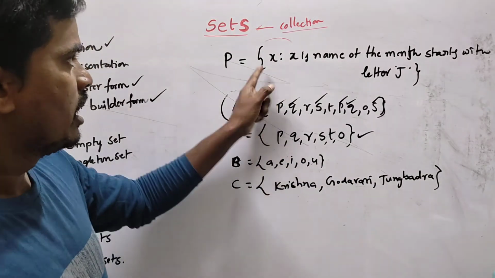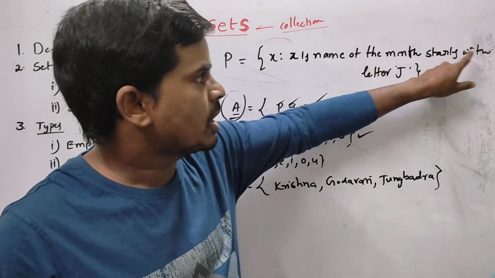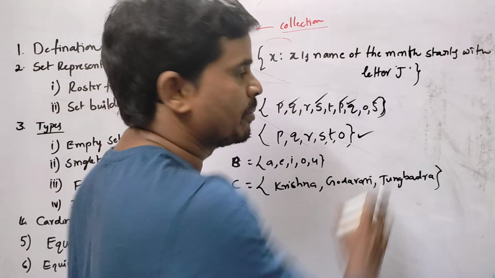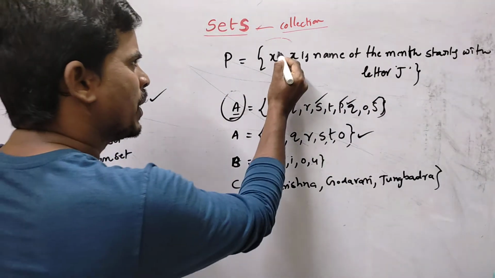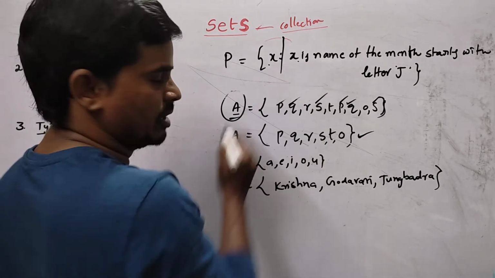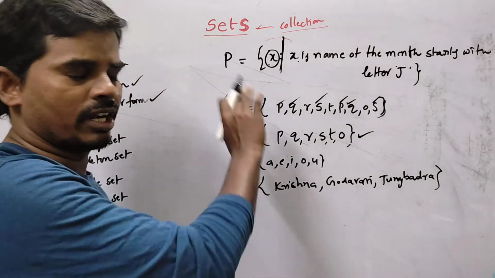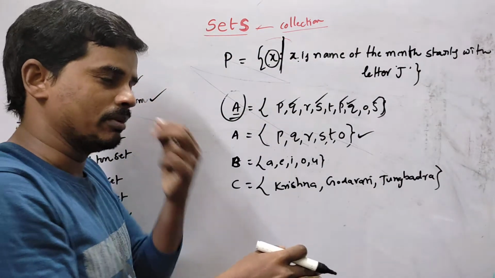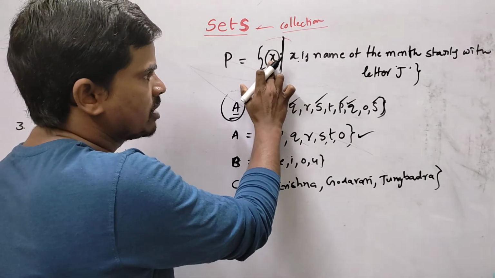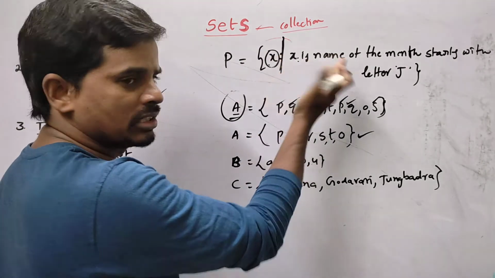Like this: X such that X is the name of the month which starts with the letter J. So this is called the set builder form. Here we should read this as X such that. Here we can separate the two statements. Before the such that, some variable like X or A or N will be there. This variable we wrote here, we define after the such that. So such that separates the two statements.